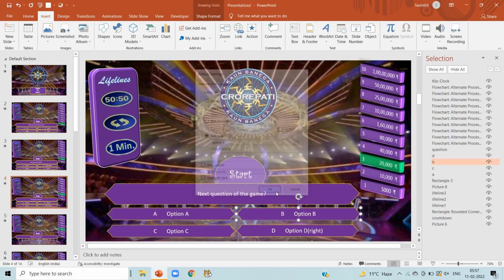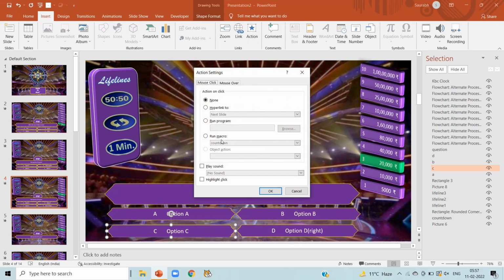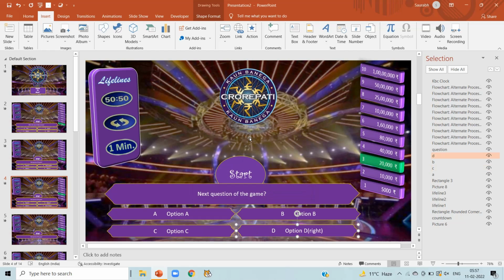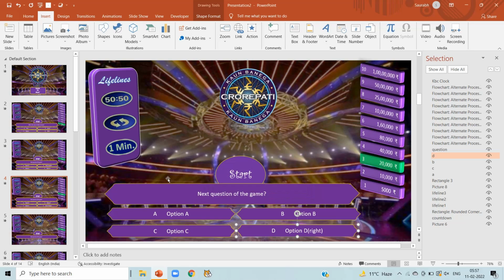Click on OK. Now click on option C, Action, Run Macros, and select option C here. Click on OK. Now click on option D, Action, click on Run Macros, and select option D here. Click on OK. This is for slide number 4.